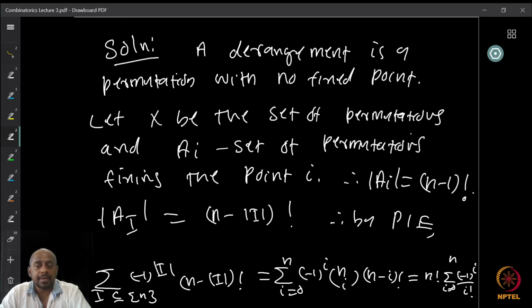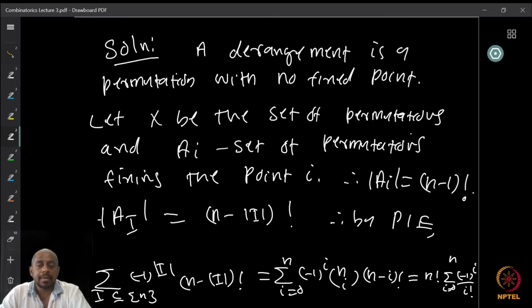Now, the cardinality of A_i is (n minus 1) factorial, because it's a permutation of the n minus 1 elements excluding the one element that we have fixed. Every other element can be permuted, while this one has to go to itself.